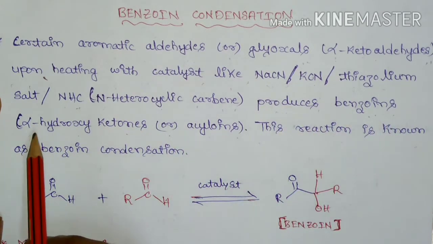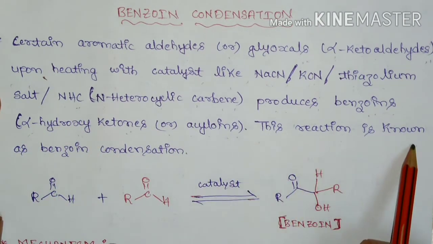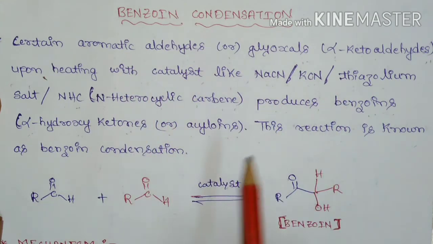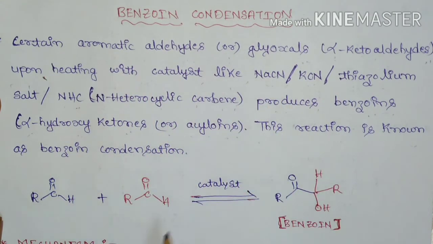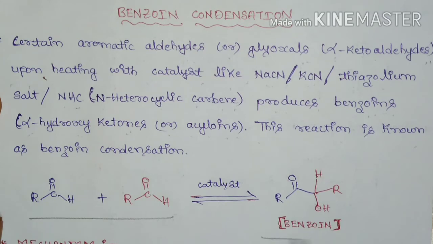Benzoin is also known as alpha hydroxyketones or acyloins. This reaction of aromatic aldehyde or glyoxal with these catalysts is known as benzoin condensation, and this is the reaction scheme.